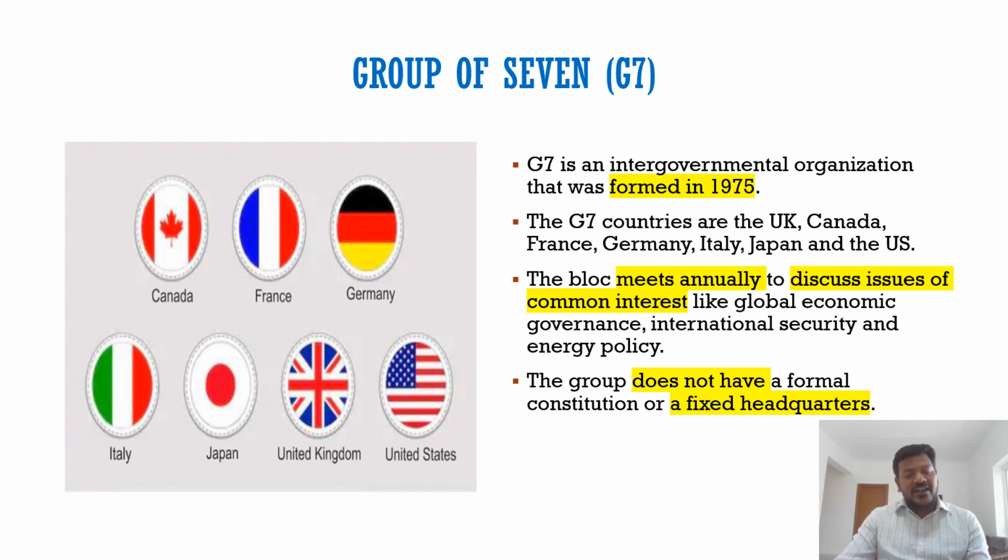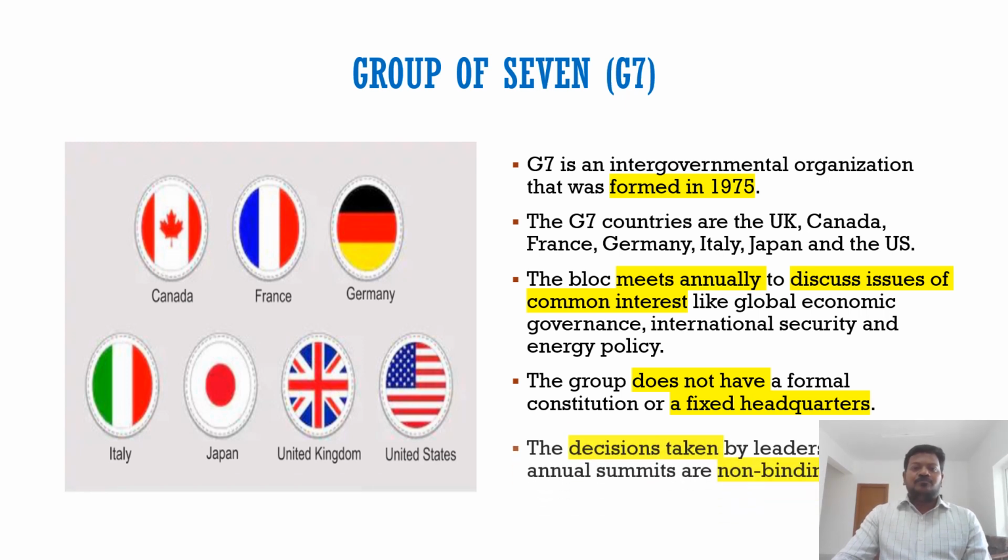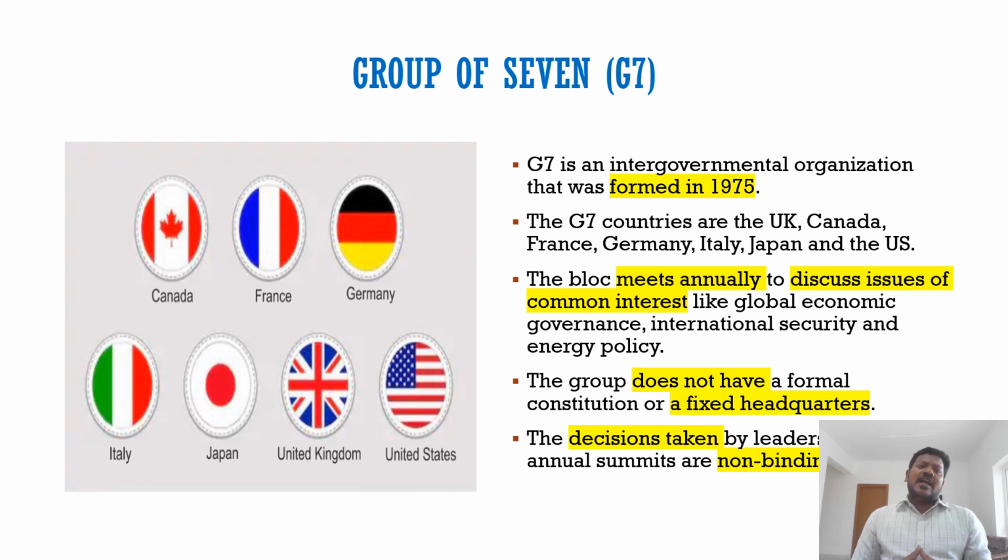That is very important. As it is not a formal grouping, the decisions taken in these summits are not binding on the leaders who are participating. So the decisions of G7 are not binding. That is very important.